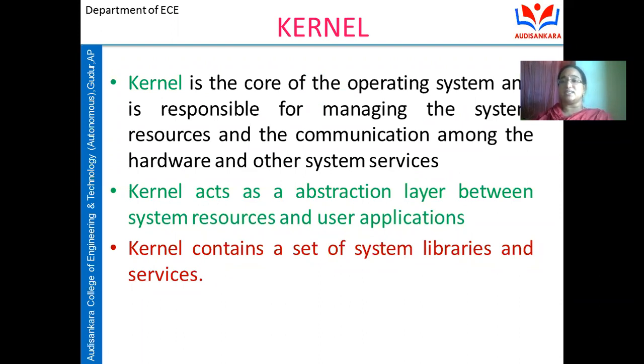To perform any operation, some system resources are required: data variables, local variables, global variables, and memory space, allocation of the memory. So these are all the resources required for execution of a particular task and process. Who will manage these system resources? The core of the operating system, that is the kernel, is responsible for managing the system resources, and the communication among the hardware and system services is also organized by the kernel of the operating system.